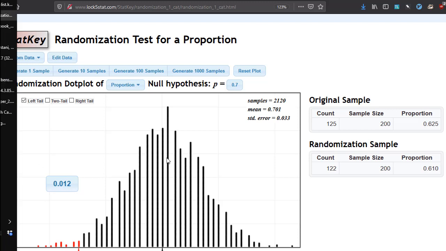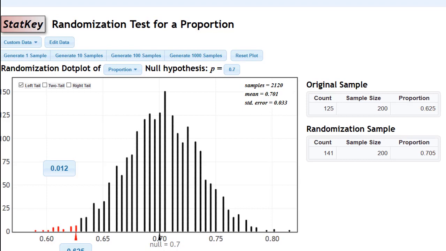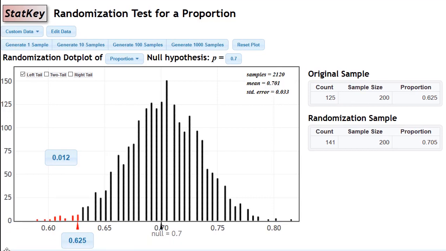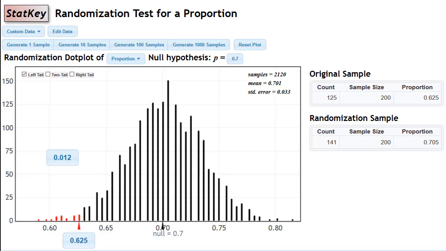I just realized that the 0.625 is cut off from the frame here. Let me move my frame around a little bit. There we go. So this is where we enter the cutoff. That's where I clicked on that thing there, and that's going to be 0.625, because we want to know what is the proportion of random samples from this 70% population that would actually be this low. And that came out to be about 0.012.